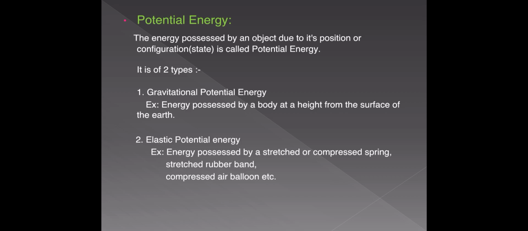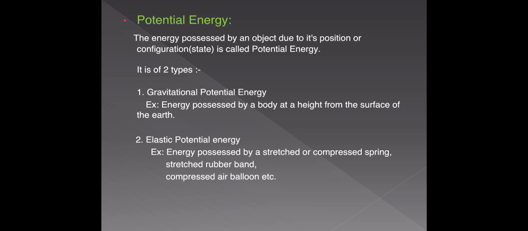If the potential energy is due to its position, then that type of potential energy is gravitational potential energy, and the example for that is any object which is at a height from the surface of the earth. Flying birds, airplanes, helicopters, a stone which is thrown upward, all these things possess gravitational potential energy. When they reach the surface of the earth, their potential energy becomes zero.